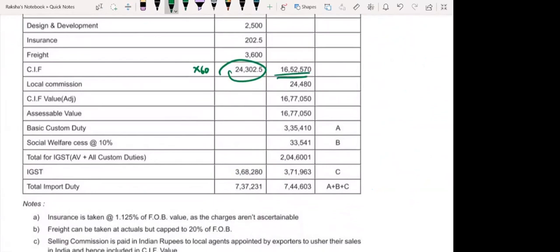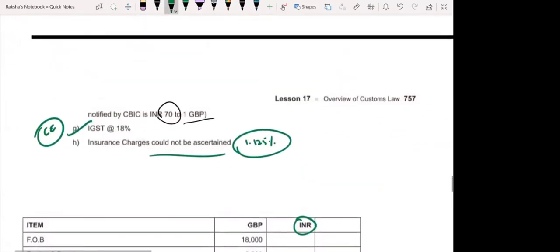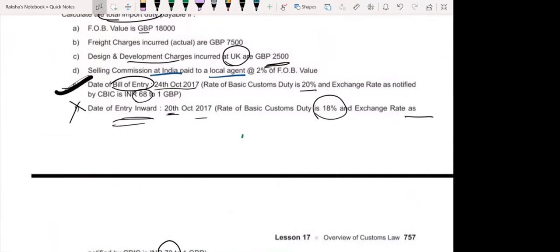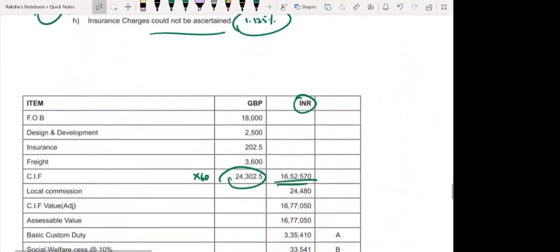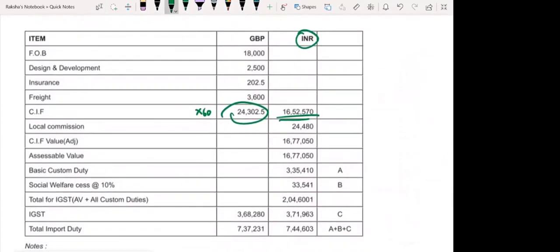Now, where is my local commission? See here. Selling commission in India paid to local agent at 2% of FOB. Okay, on 18,000, if you do 2%, you will get 360 into 68 rupees. You do again 360 into 68 rupees. You will get 24,480.